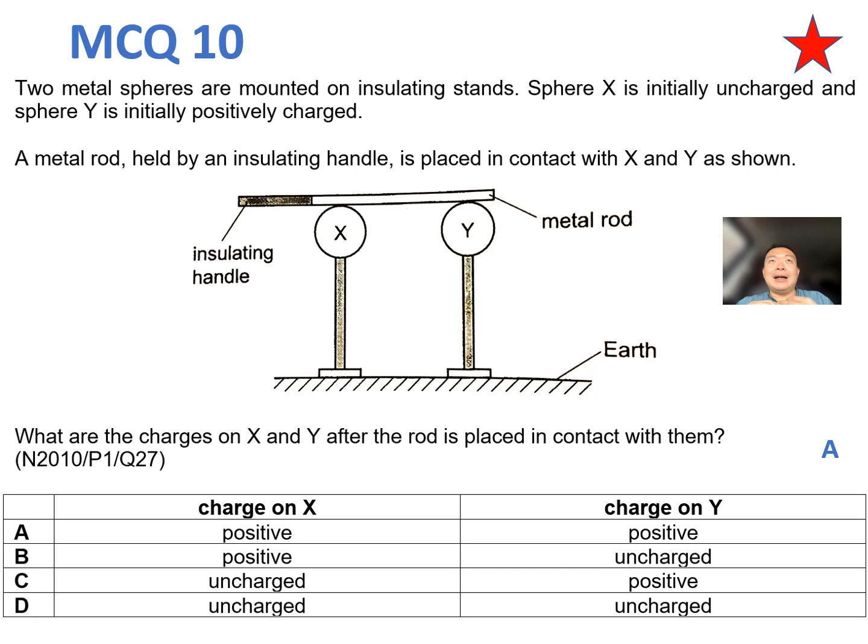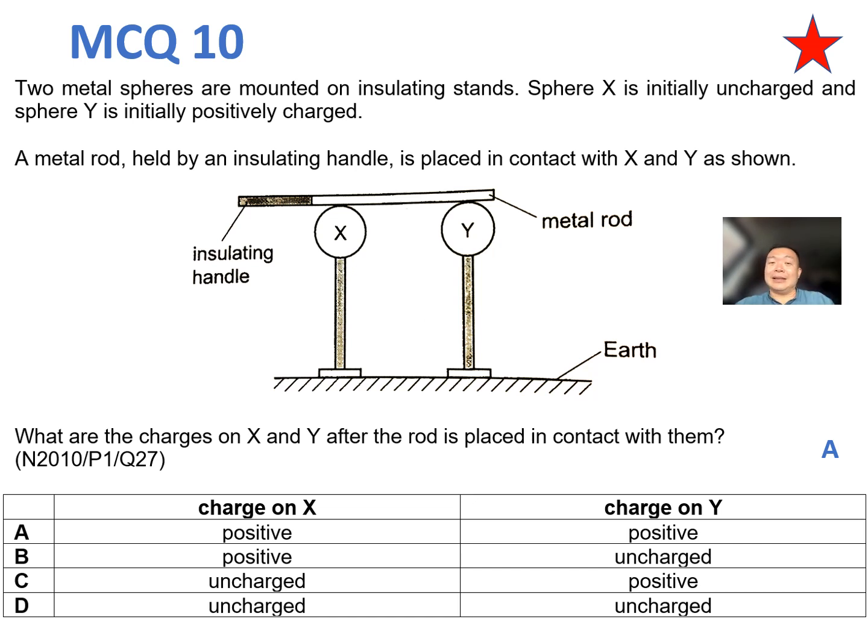Now, how do we explain that despite receiving and attracting electrons into Y, how come Y still remains positively charged? Why did it not become neutral? Now, we can argue from the point of view of the whole system. So you just look at the whole system of X, metal rod, and Y in totality together. So this whole system, overall, how is the number of electrons there compared with the number of positive charge?